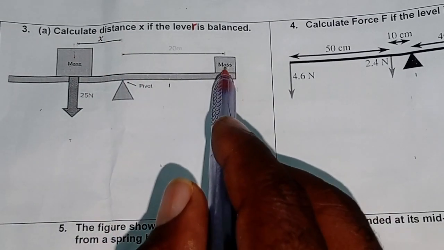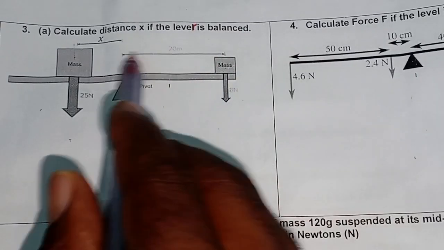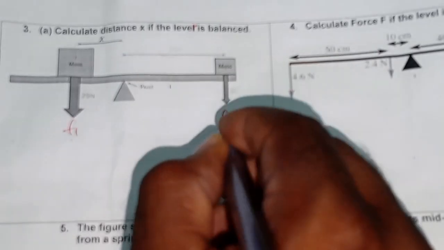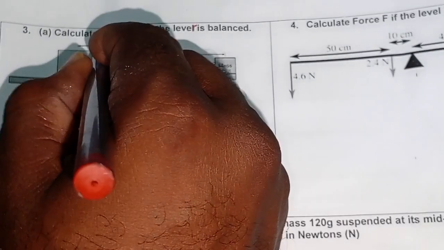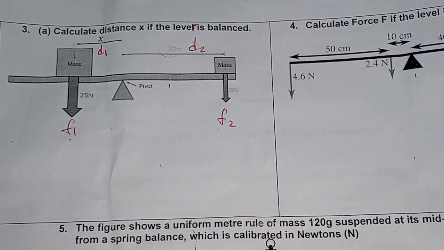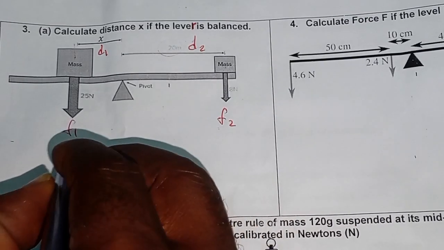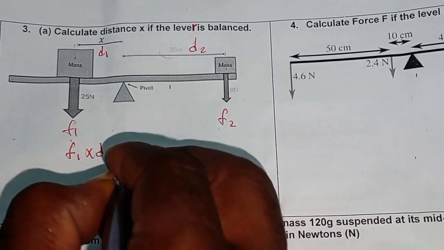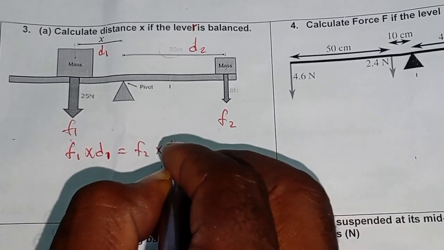From the center of this mass to the pivot is 20. Here we have force 1, force 2, distance 1, distance 2. Now we are going to use the mathematical expression of the principle of moments, since the lever is balanced. Force 1 times distance 1 is equal to force 2 times distance 2.